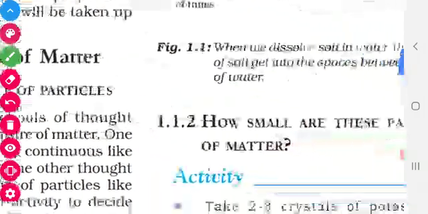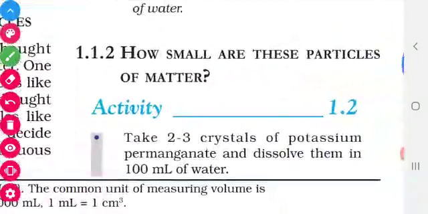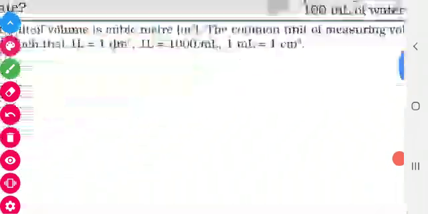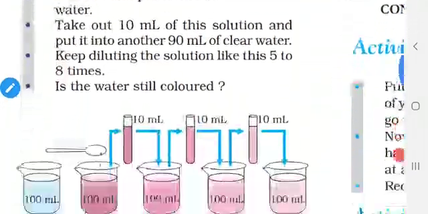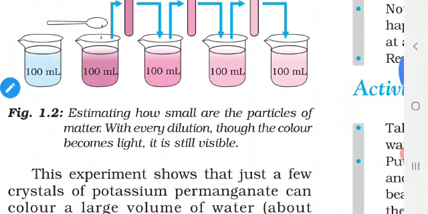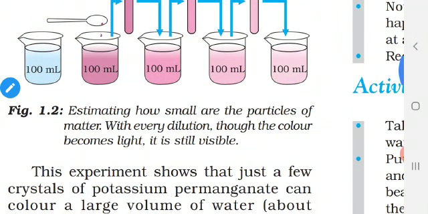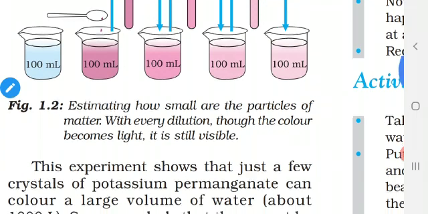Then let us go to the second property. We want to see how small these particles are, how small matter is. For that we can do a simple activity. Take a beaker with approximately 100 ml of water, then add a small amount of Dettol to that, stir and notice the smell. You can feel the Dettol smell, isn't it?